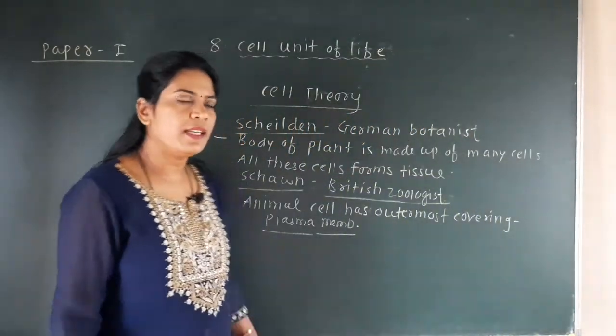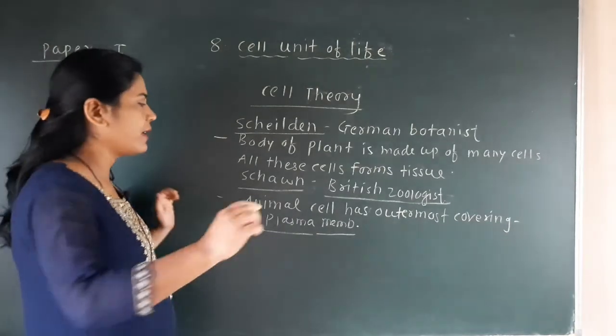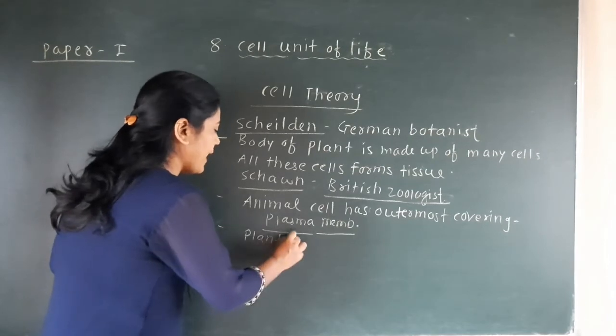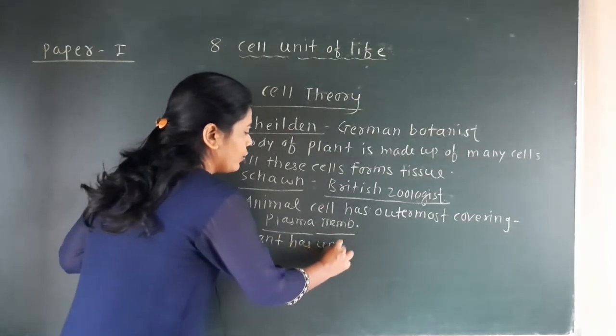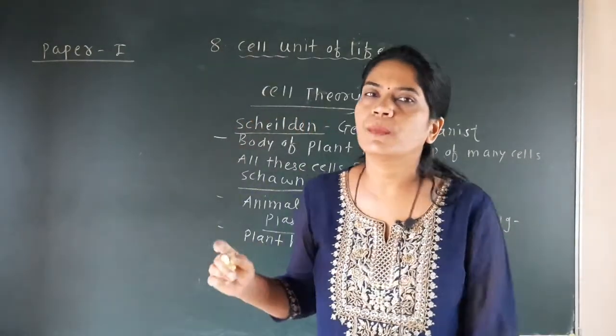After the animal cell, he also studied the plant cell, and he said that the plant has a unique outermost covering, and that is the cell wall.